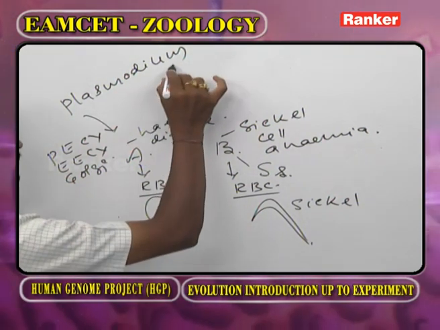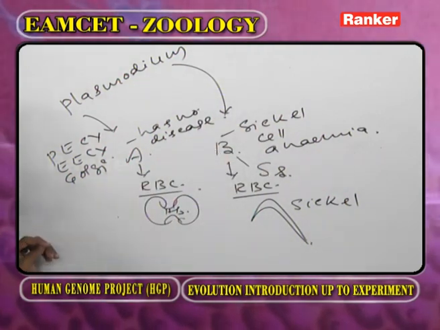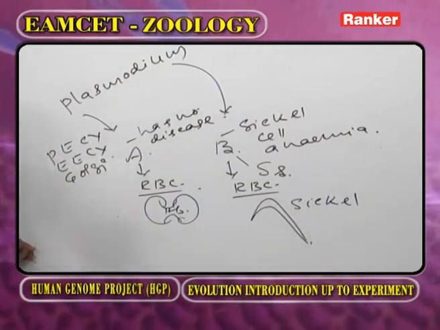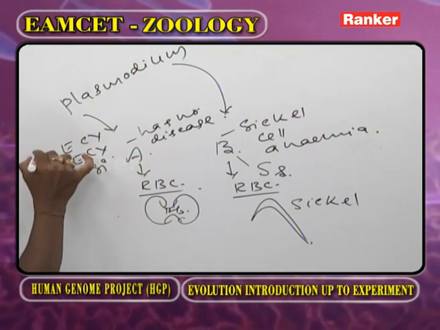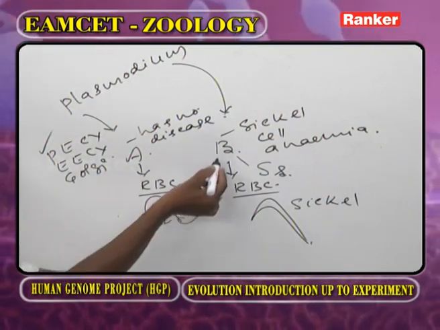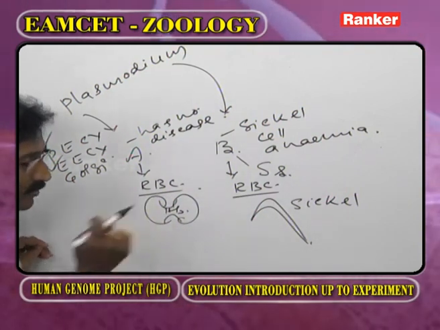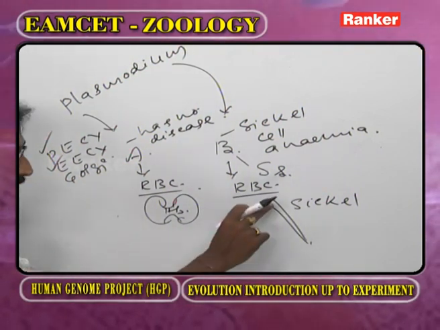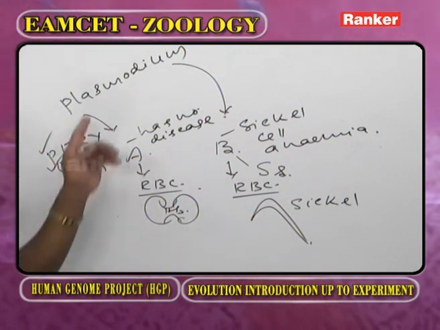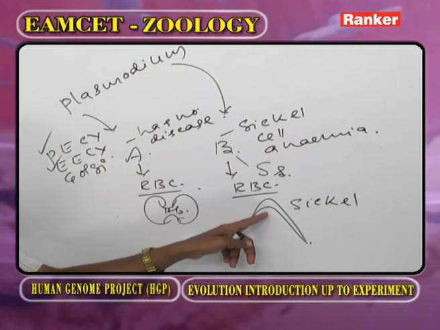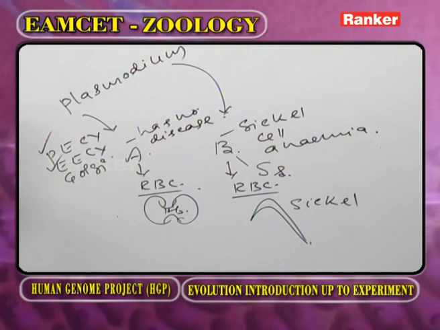Here also, the plasmodium enters into the body of this person. In his body, the plasmodium completes the pre-erythrocytic cycle, exo-erythrocytic cycle. But in his body, as we observe, the RBC size is very, very less. So the plasmodium is unable to enter into RBC and complete the Golgi cycle.